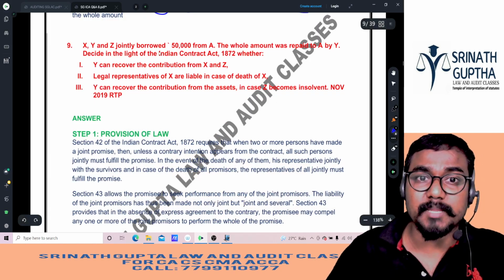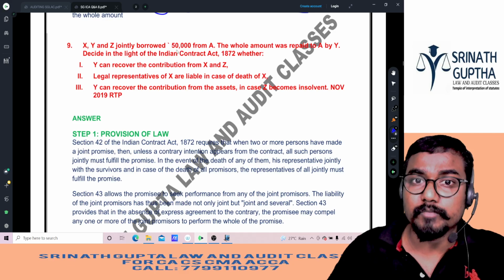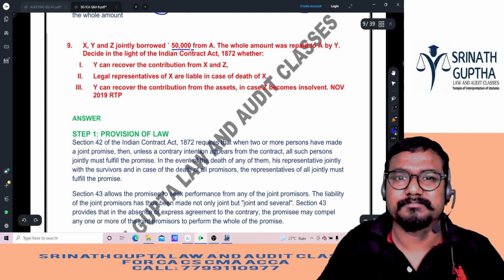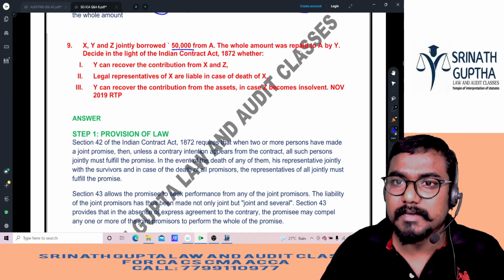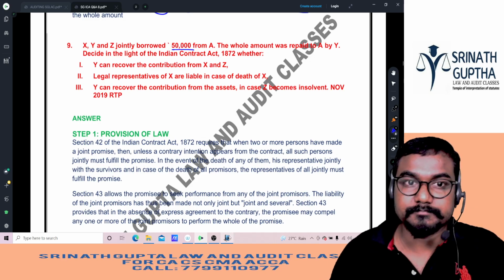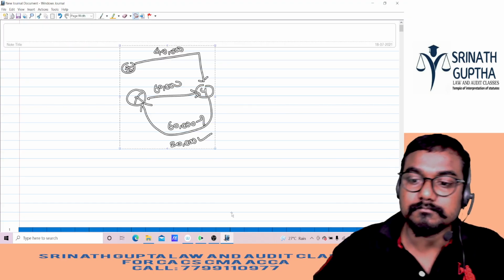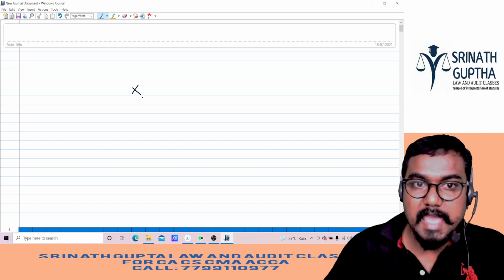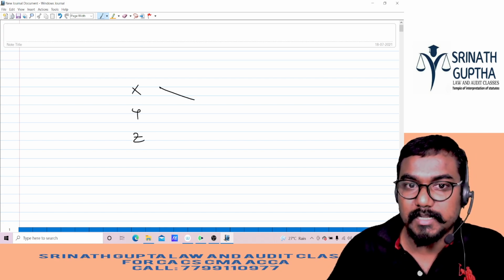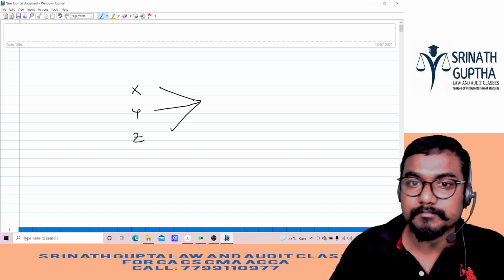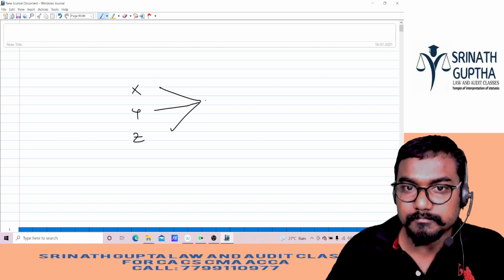X, Y, Z jointly borrowed 50,000 rupees from A. Same question, beta. The whole amount was repaid by A to Y. X, Y, Z jointly borrowed how much, beta? From whom?